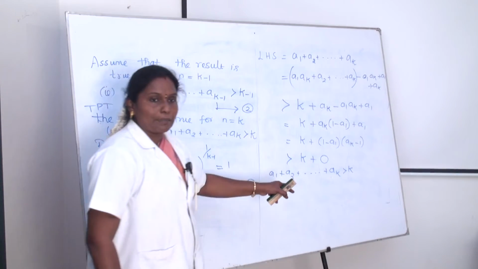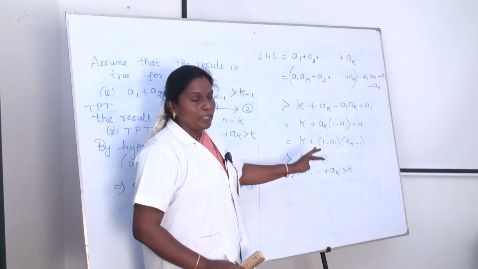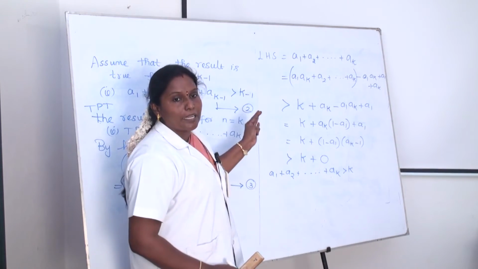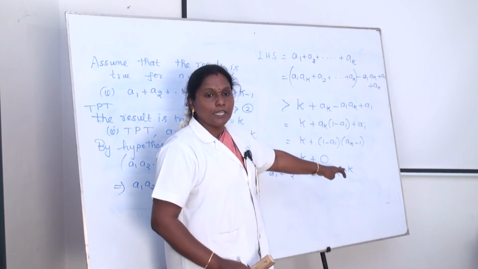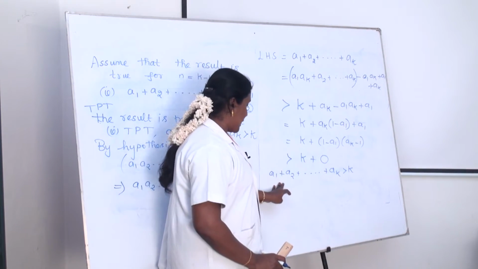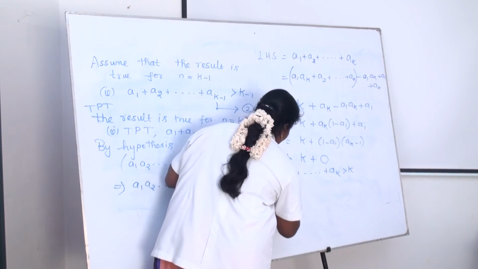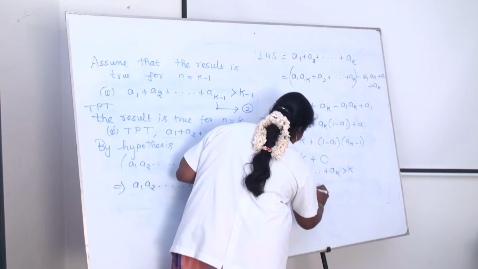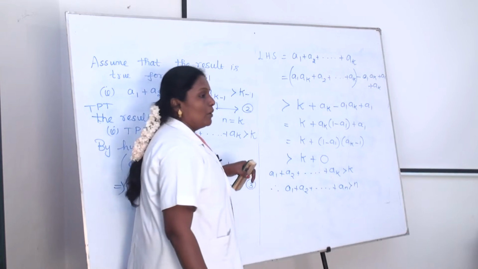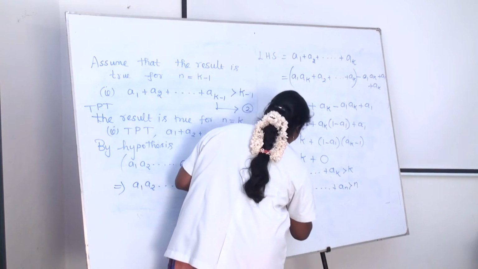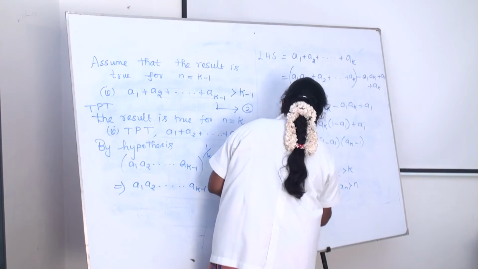Here we are using the mathematical induction. We have to prove that, for n is equal to 2, it is a trivial proof. And then for n is equal to k minus 1, we assume that, and then we substitute, and we get an answer: a1 plus a2 plus etc. up to ak is greater than k. What is the general result? We get a1 plus a2 plus etc. up to plus an is greater than n. What is the meaning of that one? Hence a is greater than g.